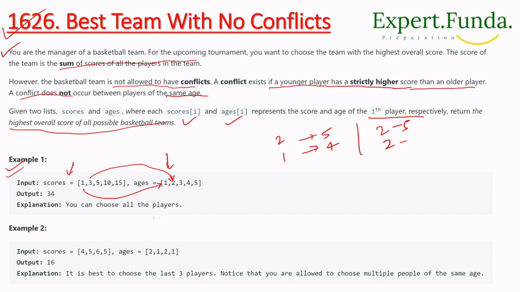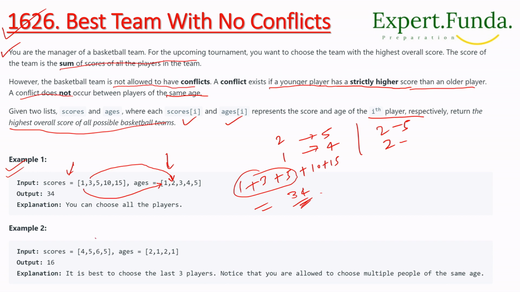If you choose all the players, you get 1 plus 3 plus 5 plus 10 plus 15. If you do the sum, it will come to 34.